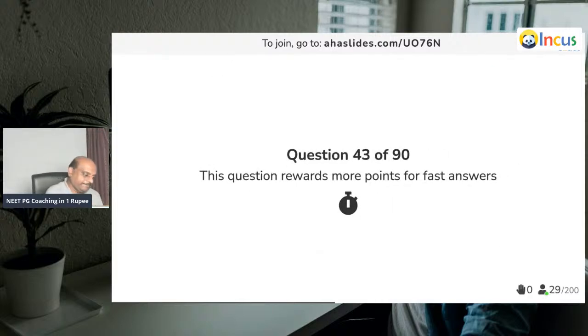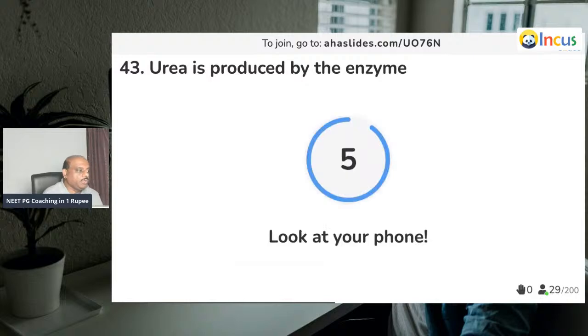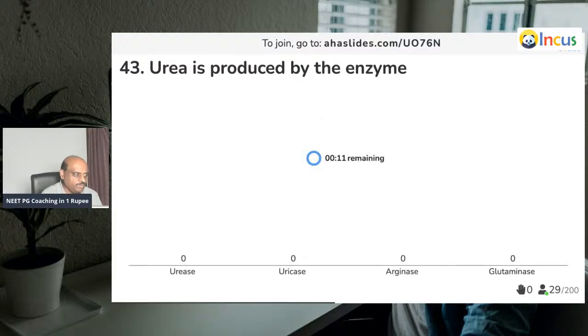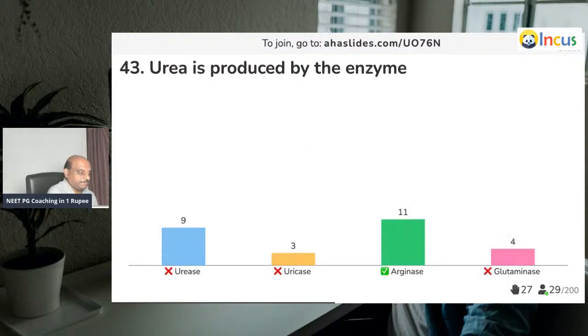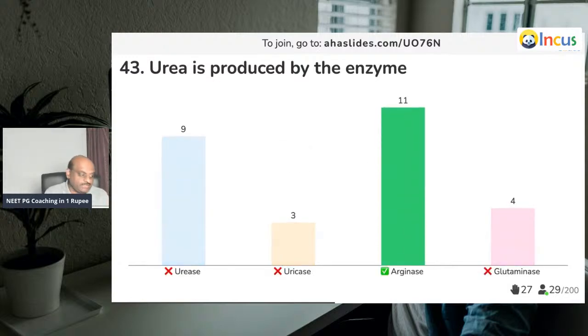Question number 43. Urea is released by the action of which enzyme? Ultimately, urea is released by the action of which enzyme? Urea is produced in the urea cycle, but urea is released by the action of arginase. Yes, doctor, arginase is the one which ultimately causes the release of urea.